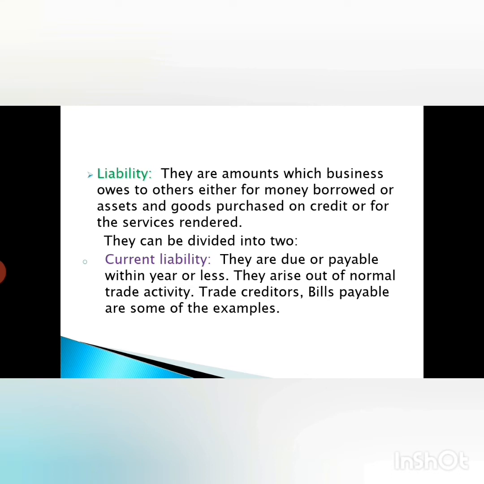Current liability. They are due or payable within a year or less. They arise out of normal trade activity. Trade creditors and bills payable are some of the examples. Current liabilities, like the current assets, are meant for a shorter period, usually less than a year. The payment of the liability should be done within a year. Some of the examples are bills payable or sundry creditors. Sundry creditors are people who gave goods to the business on credit and it should be paid within a year.